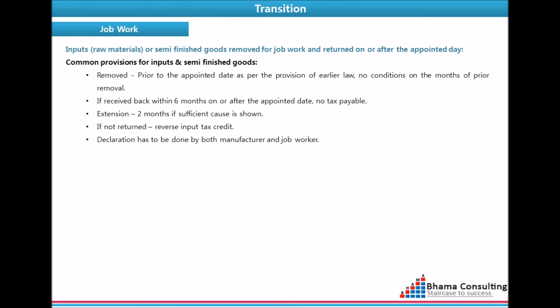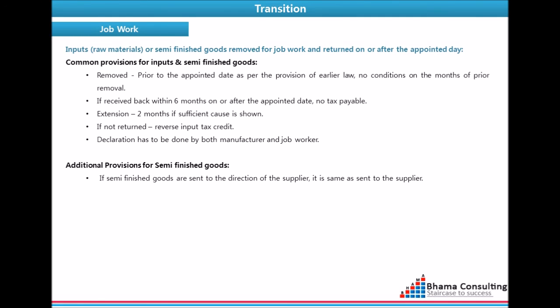The period of 6 months is extensible by 2 months if sufficient cause is shown. If such inputs or semi-finished goods are not returned, VAT credit availed under the earlier law has to be reversed. Declaration has to be made by both manufacturer as well as job worker in order to avail this benefit.